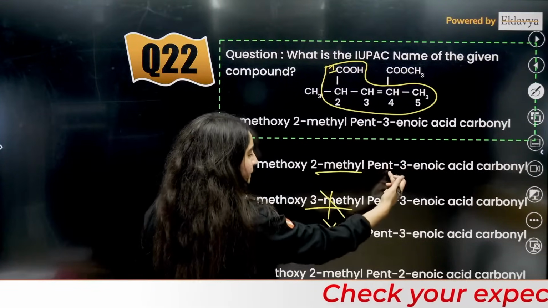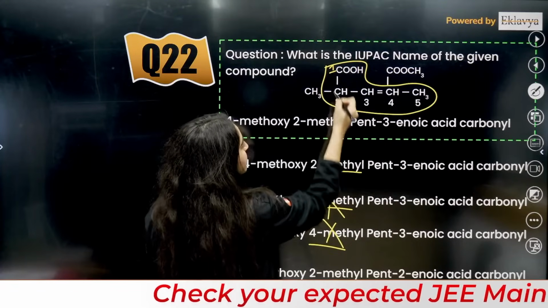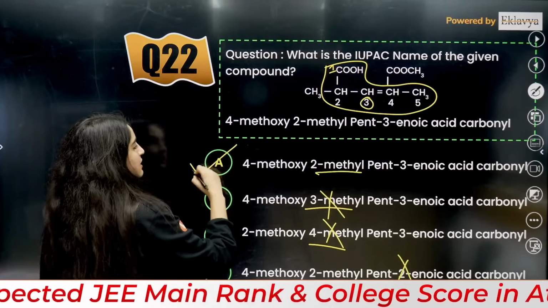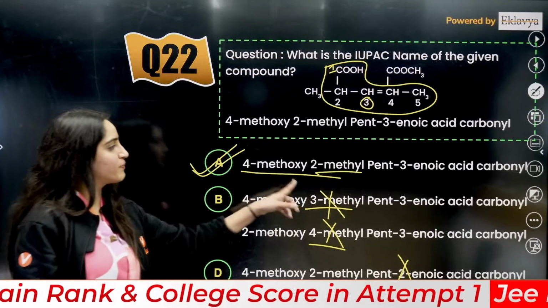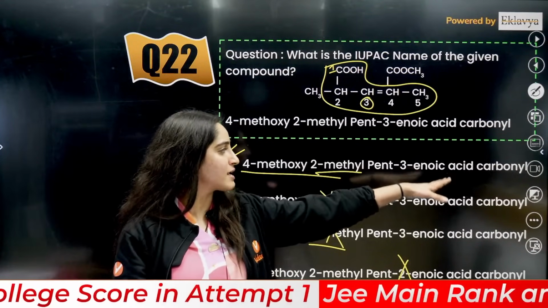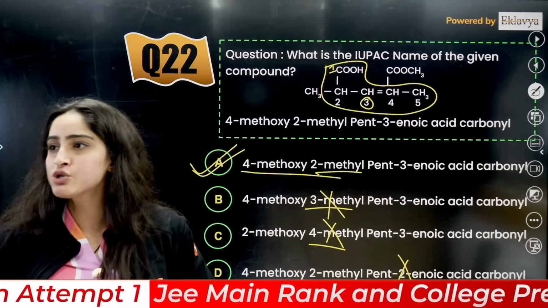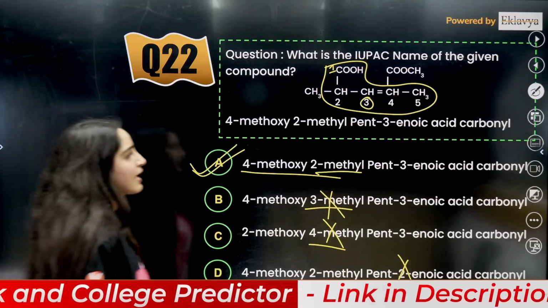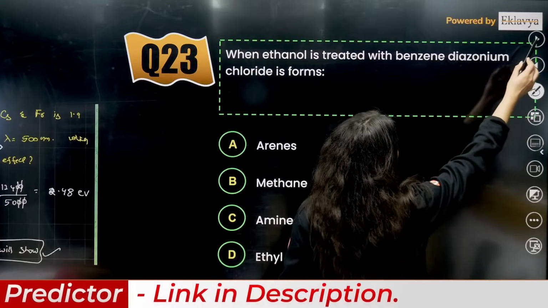Next is pent both, but here pent-3-ene you have. Here it is given to be 2-ene, so it is also not true. So the answer is 4-methoxy-2-methylpent-3-enoic acid carbonyl. So the answer is the first one; yes everybody, the first is the correct answer.